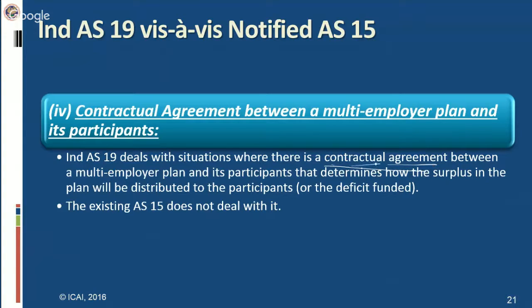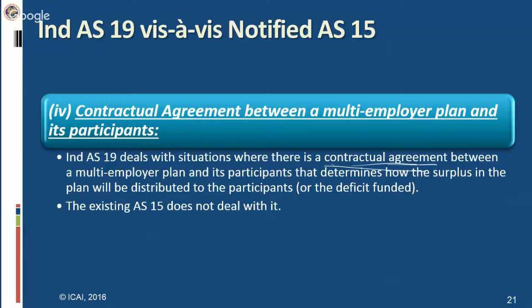If there is no contractual agreement between a multi-employer plan and its participants that determines how the surplus in the plan will be distributed, then Ind AS 19 also does not deal with that. In a multi-employer plan, whatever the surplus or the deficit is, in what proportion it is to be recognized, and whether it is to be recognized in profit or loss or in OCI, depends on the contractual agreement. This has been defined in Ind AS 19.